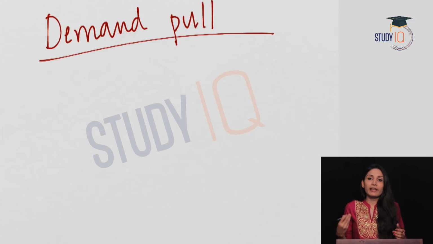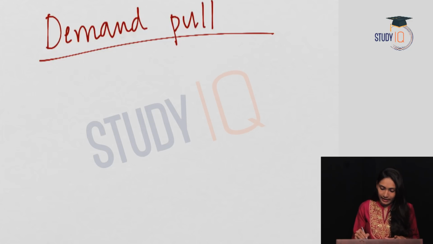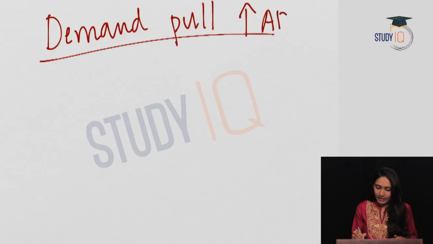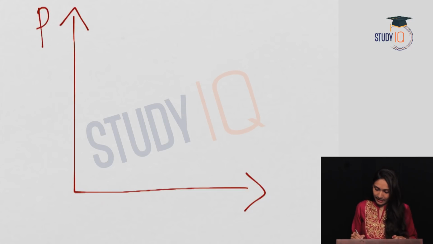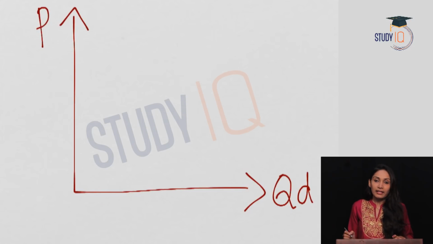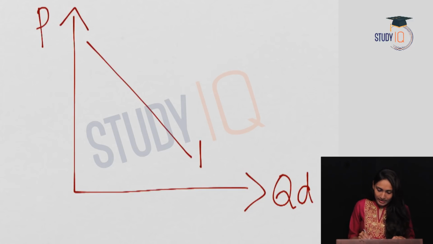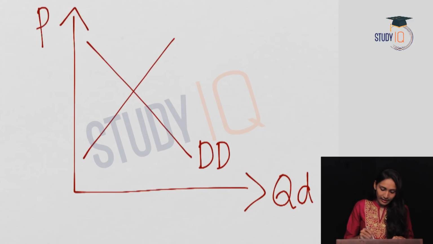So demand pull inflation, as we have discussed, is caused due to an increase in the aggregate demand in the economy. So let us see through a graph. Let us take price P in the y-axis and quantity demanded QD in the x-axis. Downward sloping demand curve and upward sloping supply curve.